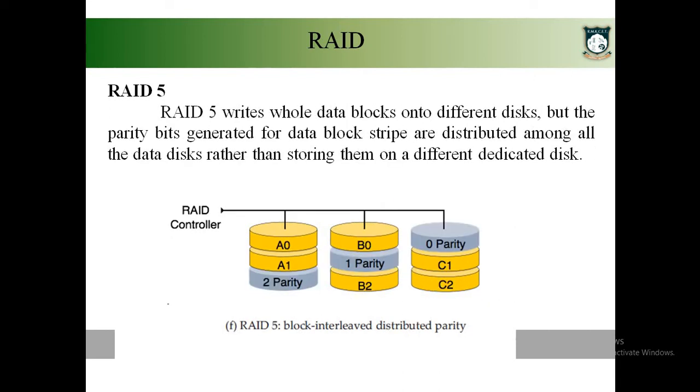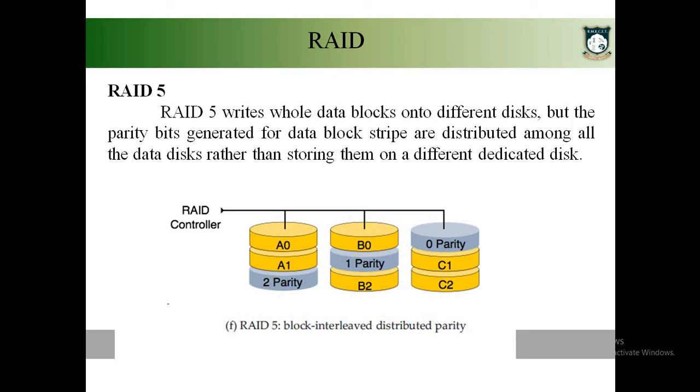The next comes RAID level 5. It is very similar to your RAID level 4. The only difference is, instead of having a dedicated disk for storing the parity information, the parity information will be stored in the actual disks where you will be storing the actual data. Okay, so the point is, whenever we want to store data in RAID level 5, the data will be split into blocks, and each block will be stored in each disk, and the parity information for the data will also be stored in the same disks where the data gets stored.